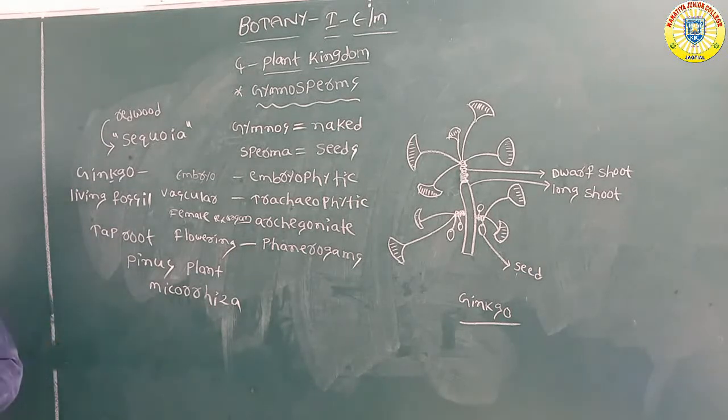That is called mycorrhiza. They can fix nitrogen to the soil.